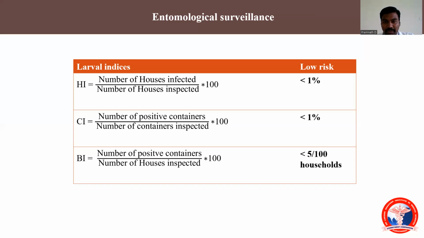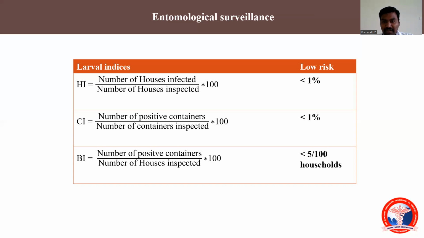When we come to Breteau index, it is nothing but the number of positive containers divided by the number of houses inspected. For example, in the scenario we just discussed, there are 50 positive containers, so the numerator will be 50. The number of houses inspected will be 100. Of 100 houses, 50 containers are infected, which means the Breteau index is 50%. So it is also high risk.